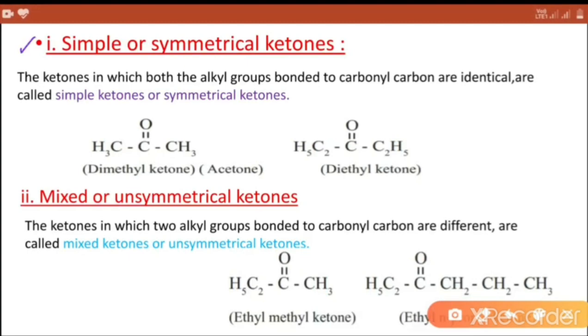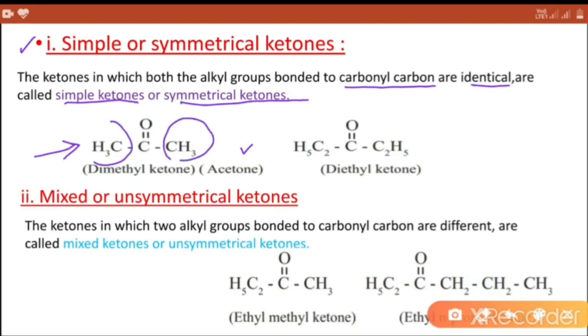Simple or symmetrical ketones. The ketones in which both the alkyl groups bonded to carbonyl carbon are identical are called simple ketones or symmetrical ketones. Examples: acetone or dimethyl ketone, which contains two methyl groups attached to CO group.